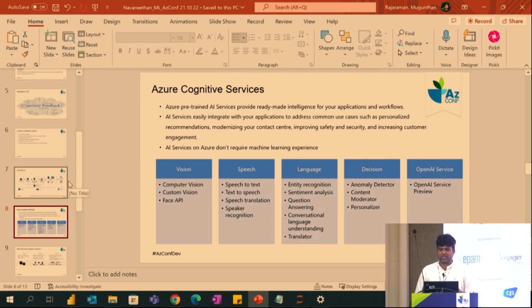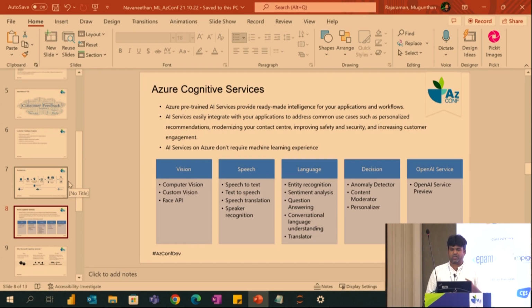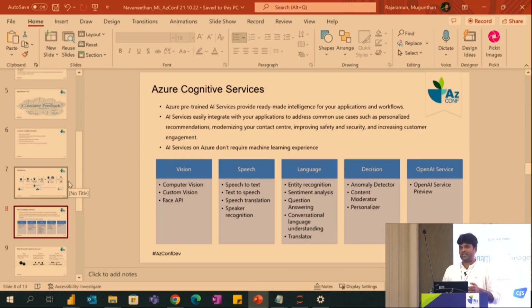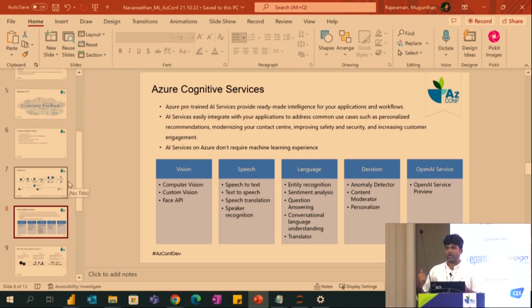That comes under vision. Nowadays they are also trying driverless cars. Then the speech service is very useful for people with disabilities and for call center analytics. For example, in a call center they record the call and check whether they are giving a good response to the customer. Those things we can do.